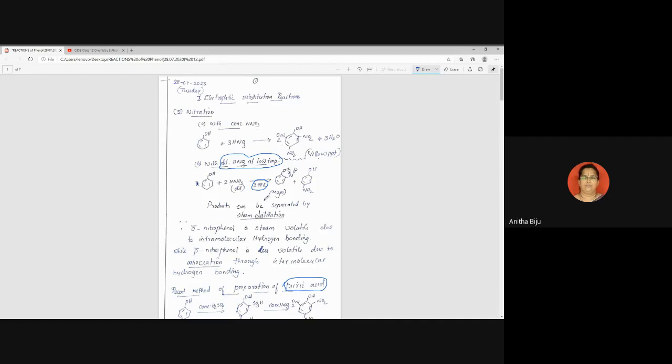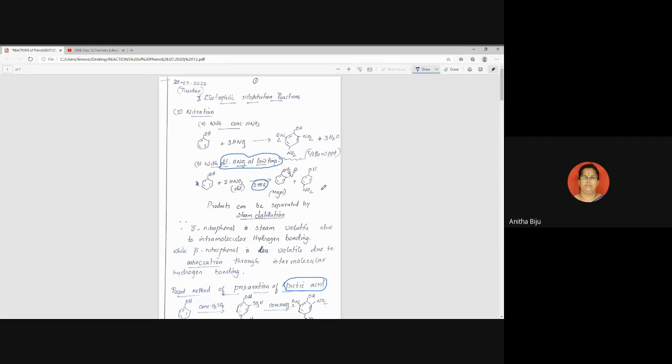And here in the reaction, we get two products, as we have seen in bromination in presence of carbon disulfide at low temperature. Here also we are getting two products. One is called ortho substituted, another is called para substituted. These two products are very important for industrial purposes. So it is very essential to separate these two compounds from the reaction medium.